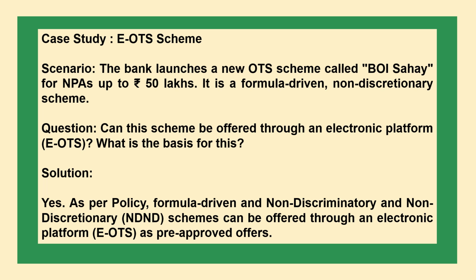The next case study is EOTS scheme scenario. The bank launches a new OTS scheme called Bank of India Sahai for NPAs up to rupees 50 lakhs. It's a formula driven non-discretionary scheme. Question: can this scheme be offered through an electronic platform, EOTS? What is the basis for this? Solution: yes, as per policy formula driven and non-discriminatory and non-discretionary (NDND) schemes can be offered through an electronic platform EOTS as pre-approved offers.